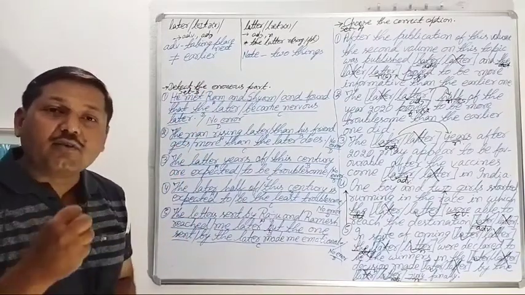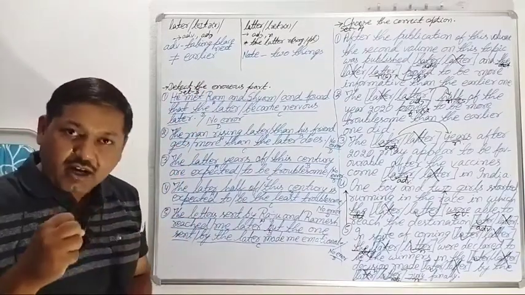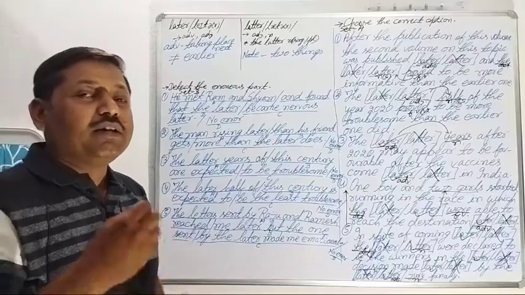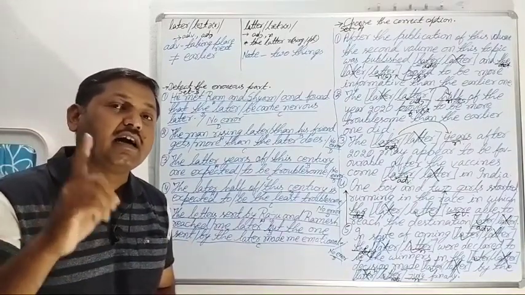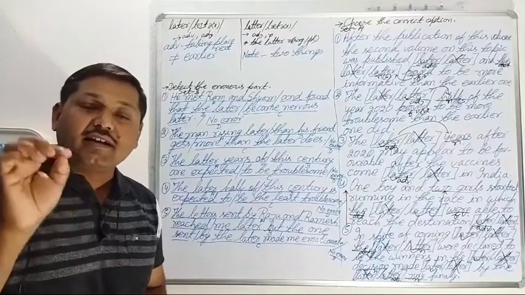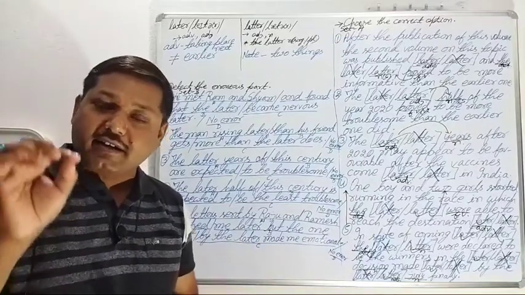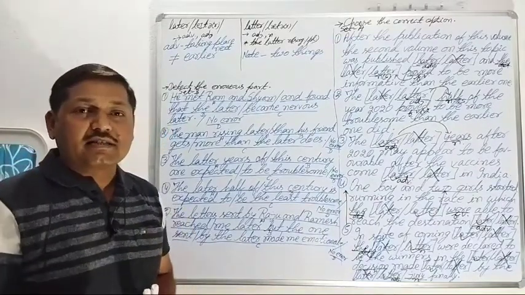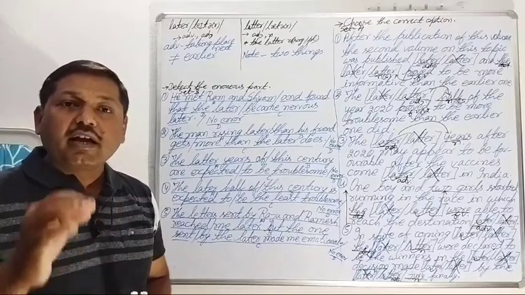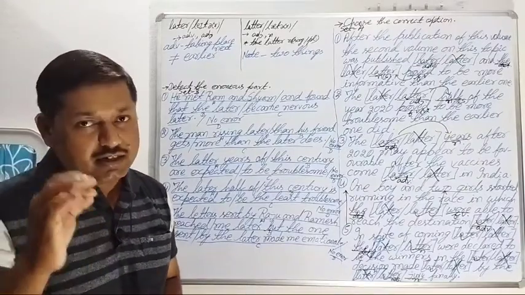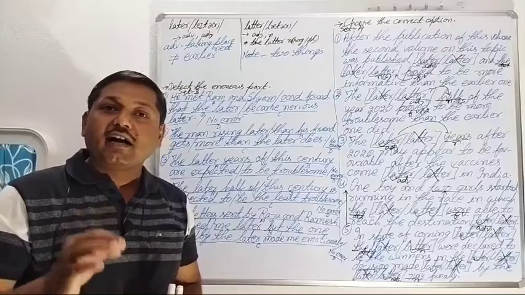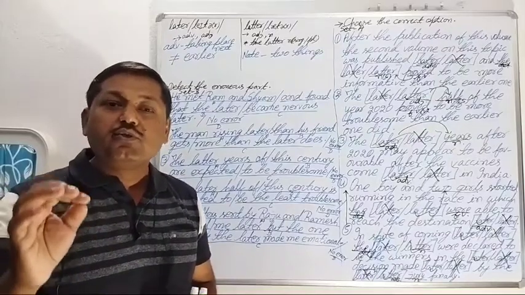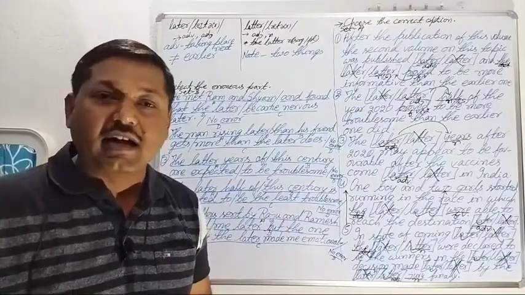You have to find out the wrong part. Erroneous is an adjective that has been derived from the verb err, E-R-R. Err is a verb. Error, E-R-R-O-R, noun. Erroneous, E-R-R-O-N-E-O-U-S, adjective. And erroneously, E-R-R-O-N-E-O-U-S-L-Y, adverb.